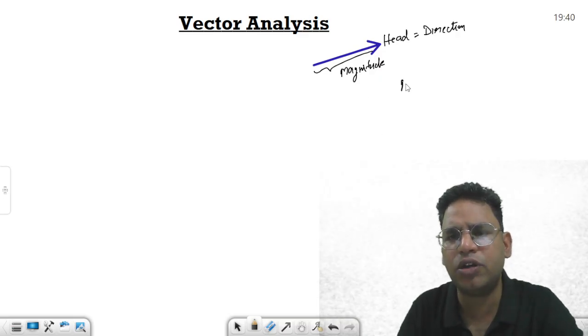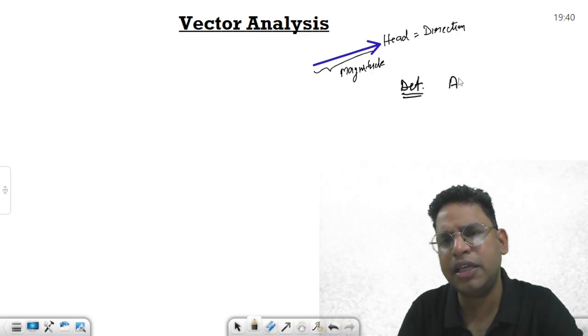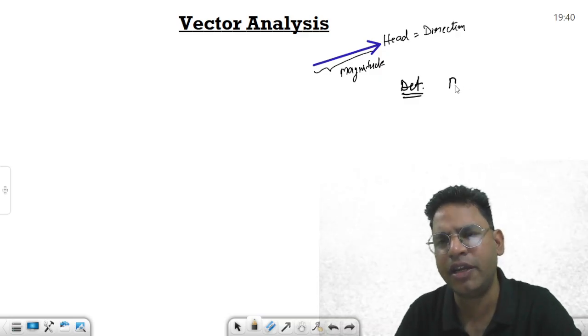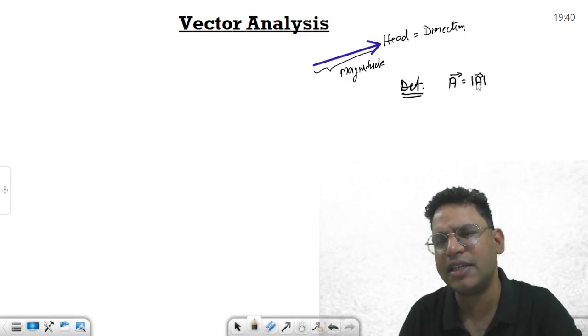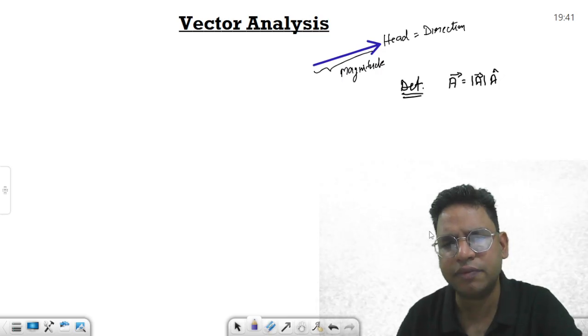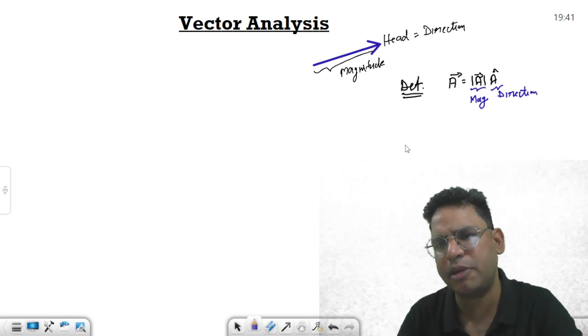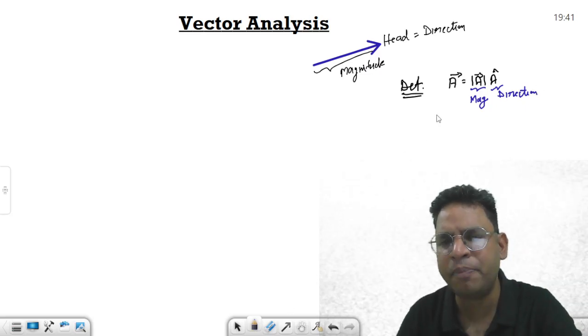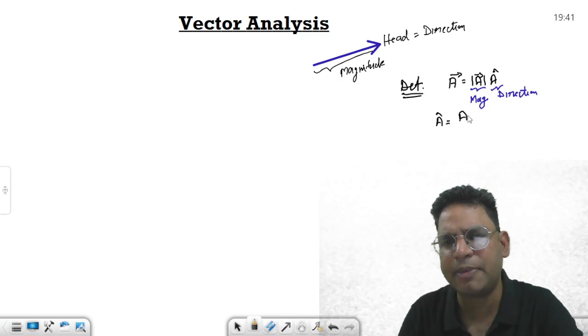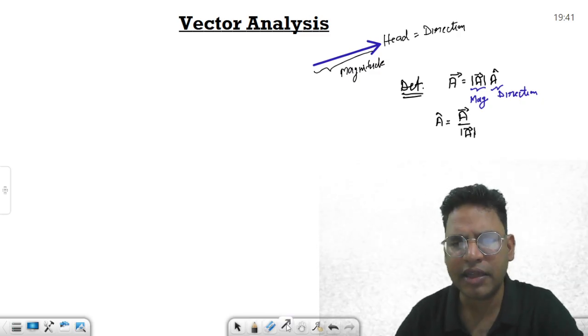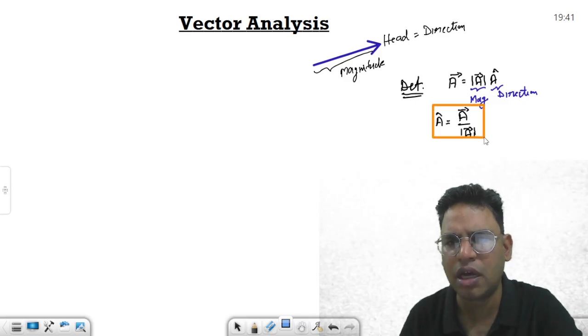Normally when you were to define a vector, how do you define a vector? Any quantity which is a vector, by definition it has magnitude. Magnitude को हम क्या करते हैं, इस टाइप के ब्रैकेट में रखते हैं, and a cap, a cap is the direction. So this particular aspect is related to magnitude, and this is related to direction. This much we have done in the previous class, है ना. What is a hat or a cap? So a hat is by definition vector A divided by its magnitude. Okay, vector A and its magnitude.